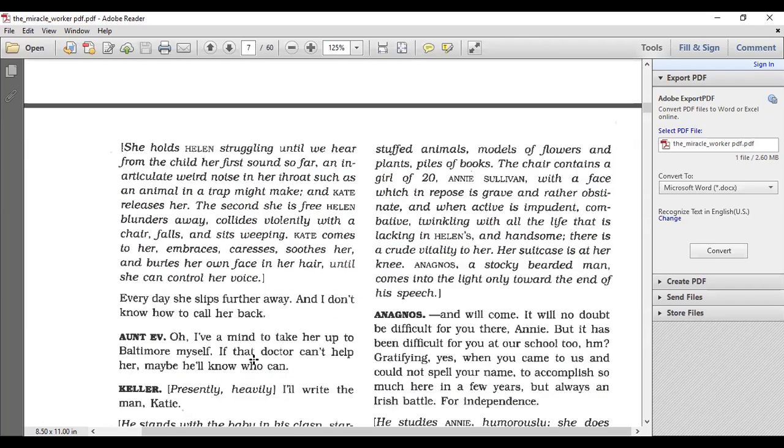Okay, so here Kate, Helen's mom, recognizes that Helen's situation is worsening day by day. Things are becoming worse for her, and she feels bad that she's losing her child.